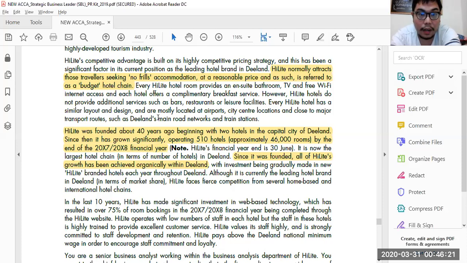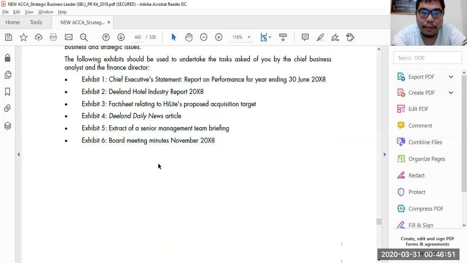Every Highlight hotel has a similar layout and design, and is mostly located at airports, city centers, and close to major transport routes. Since it was founded, all of Highlight's growth has been achieved organically within D-Land. So in this case, Highlight has never made any acquisition before. Take note of that.